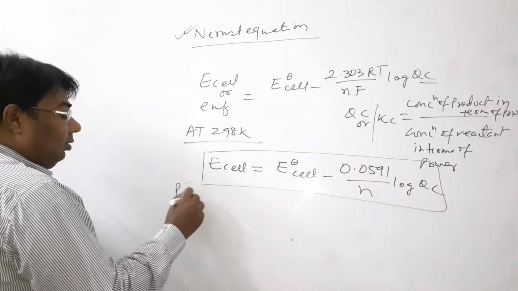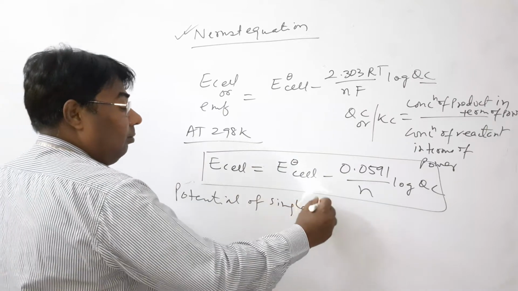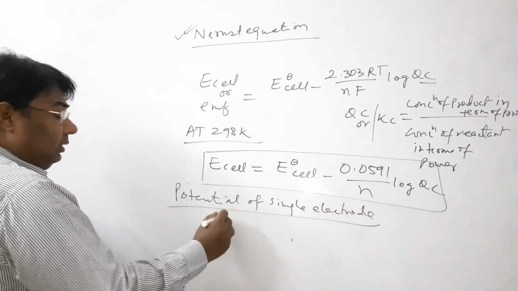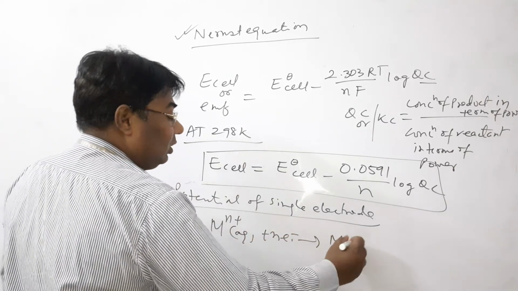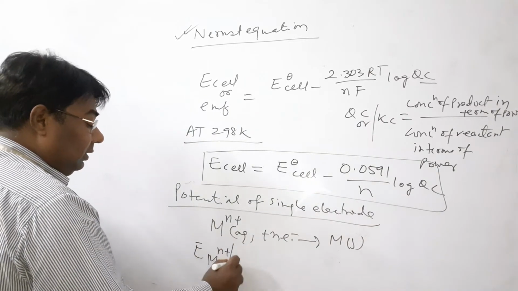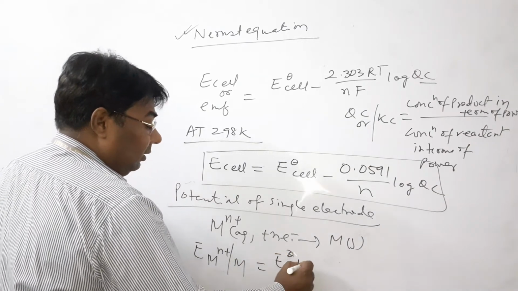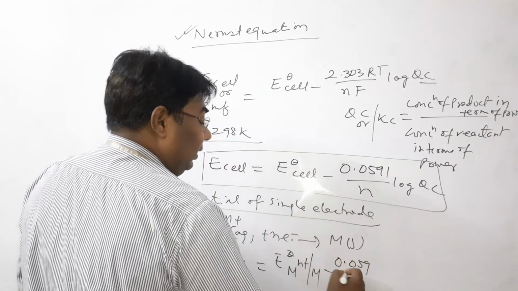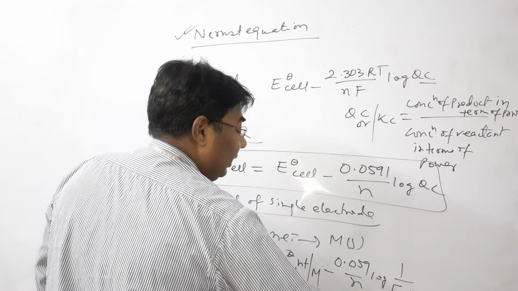So all of you remember this. Now try to understand potential of single electrodes. Potentials of single electrodes, how would you find out? Suppose that this is a metal ion, M^n+, which gains n number of electrons to form M solid, then the potential of this is determined in this manner: E naught M^n+/M minus 0.059 by n log 1 by concentration of M^n+ ions.